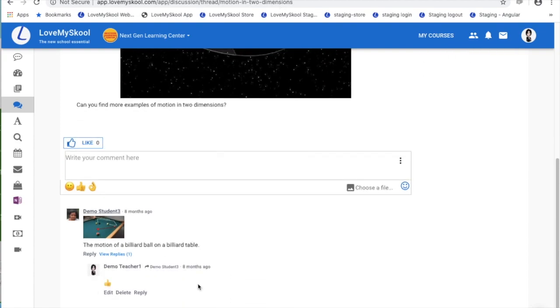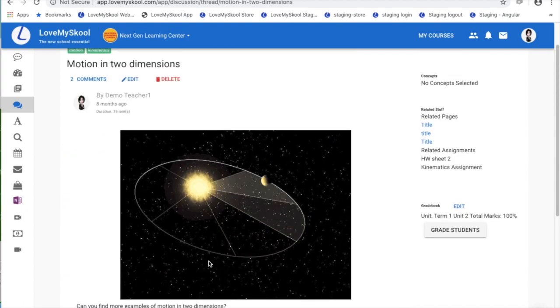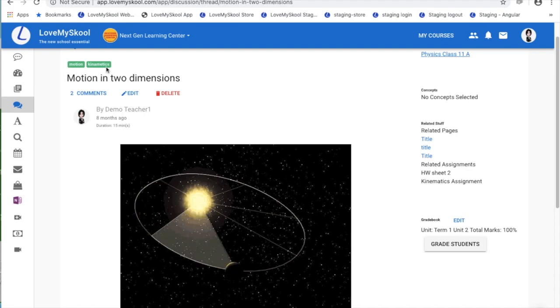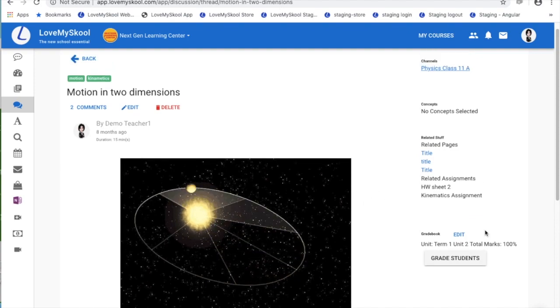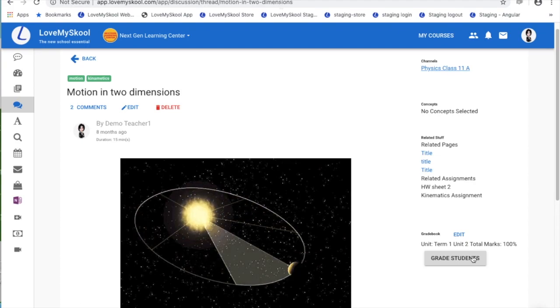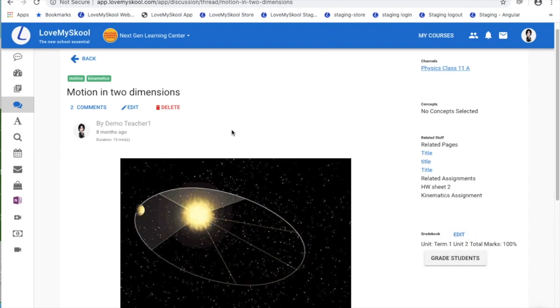A student can reply to a student, a teacher can reply to a reply, and you can use emojis as well. And going with the whole theme of integration, based on the text for the discussion, you will see related pages and assignments right here, and you can grade assignments, tests, discussions, and student projects in this system for students.